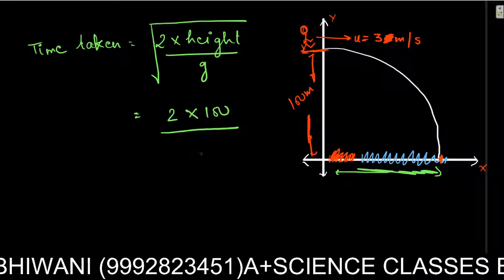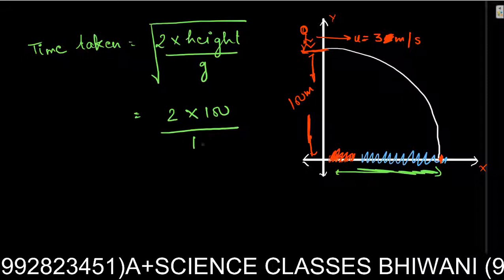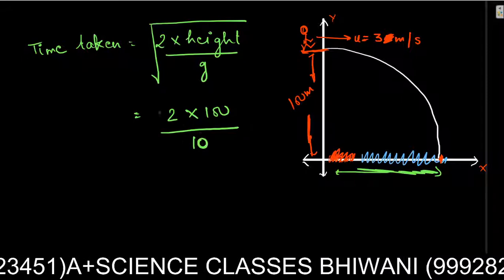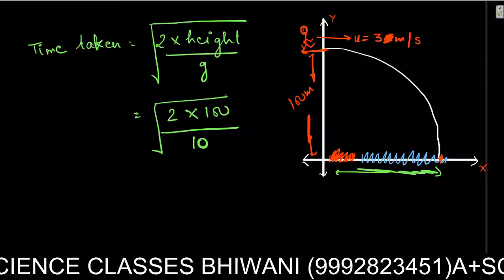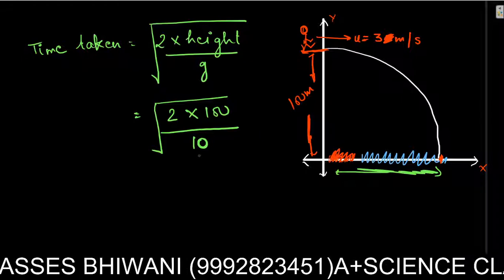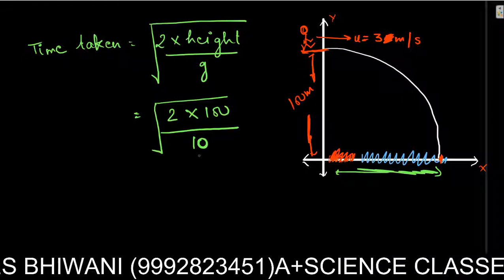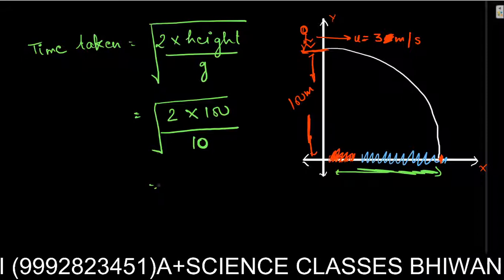I'm taking 10 because calculations will be much easier. So what is under the root? 20, I'm going to say.